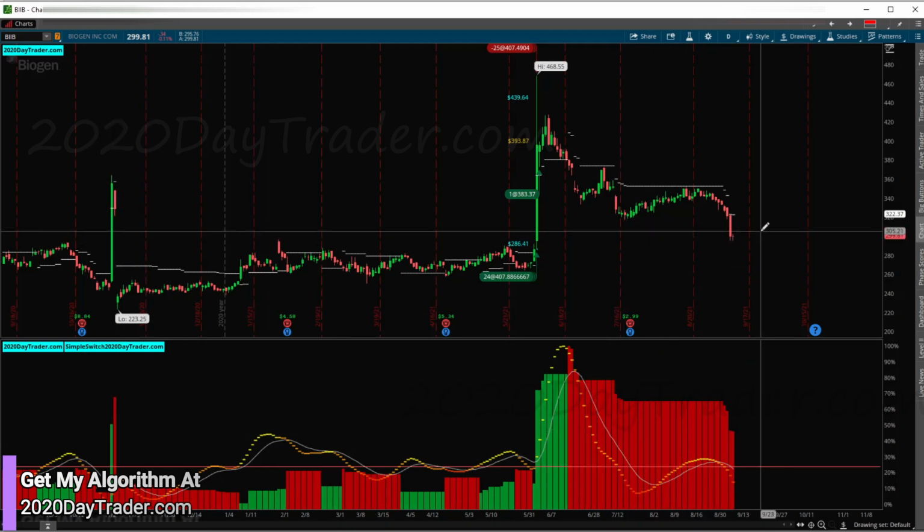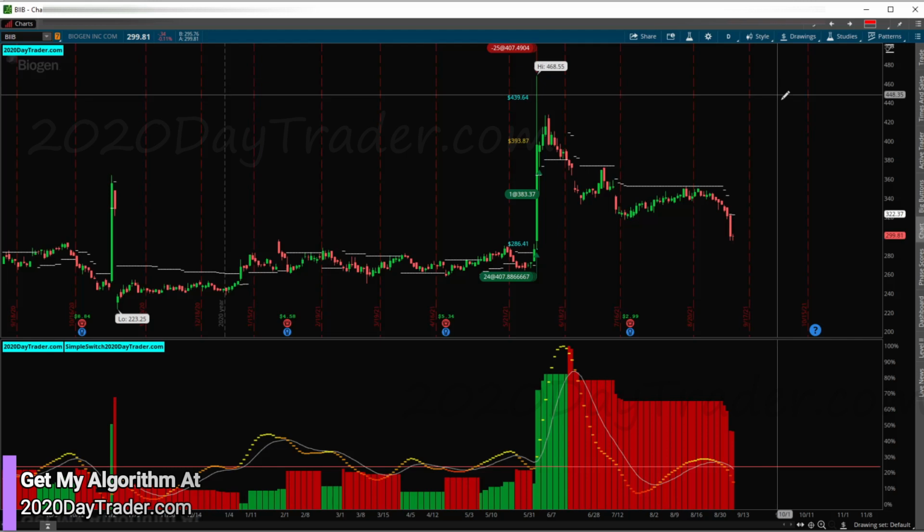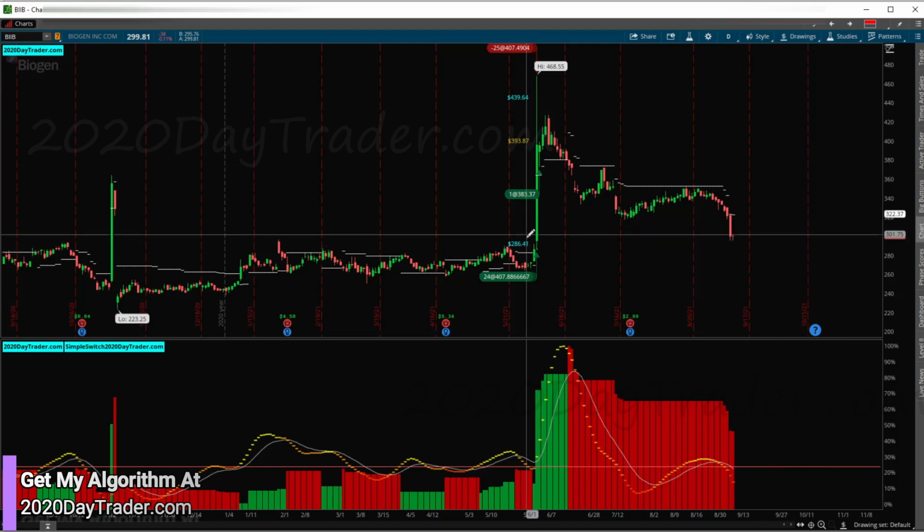And I'll tell everybody on the weekend outlook, like we're doing now, if I see that setting up, because these moves are huge. They're like 200-point moves. And if not to the long side, to the downside, there's a lot of opportunity to make a lot of money here with BIIB. So we're going to keep an eye on it the rest of the year and see when the next one of these pops happens, and see if we can take advantage of it, or see if we can predict it coming. So that'll be the plan for that.